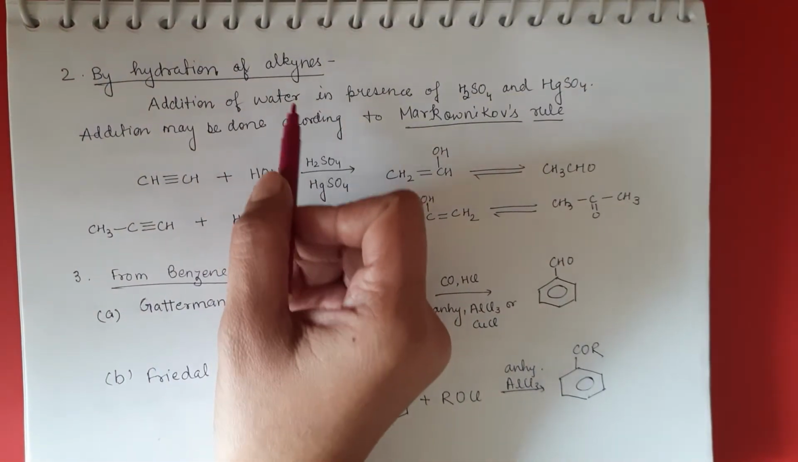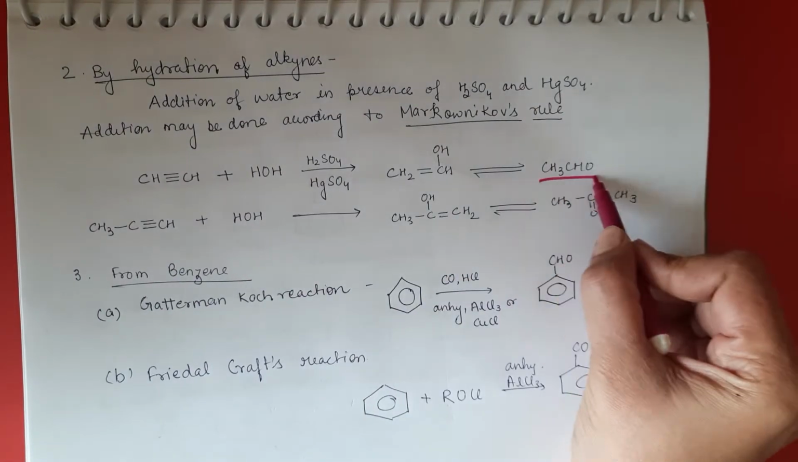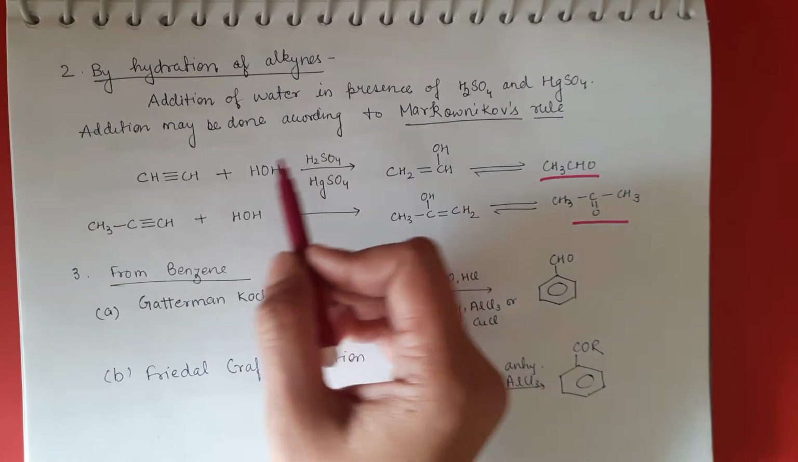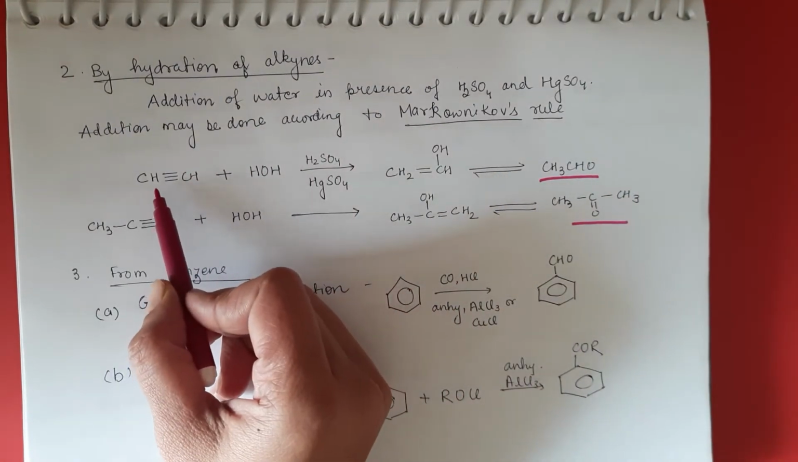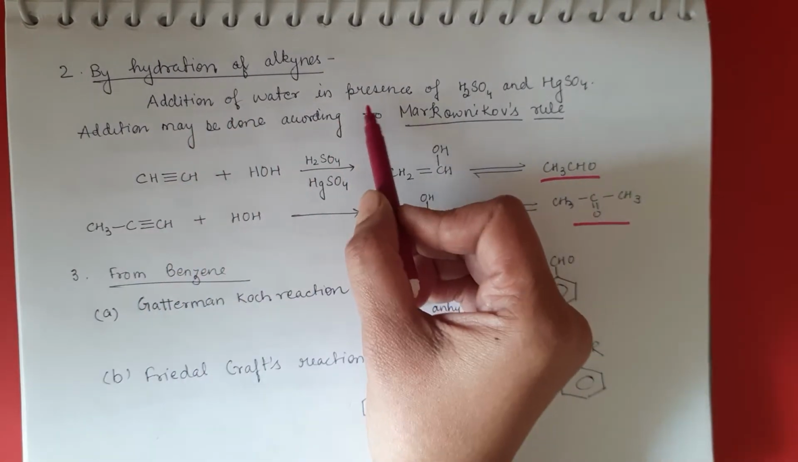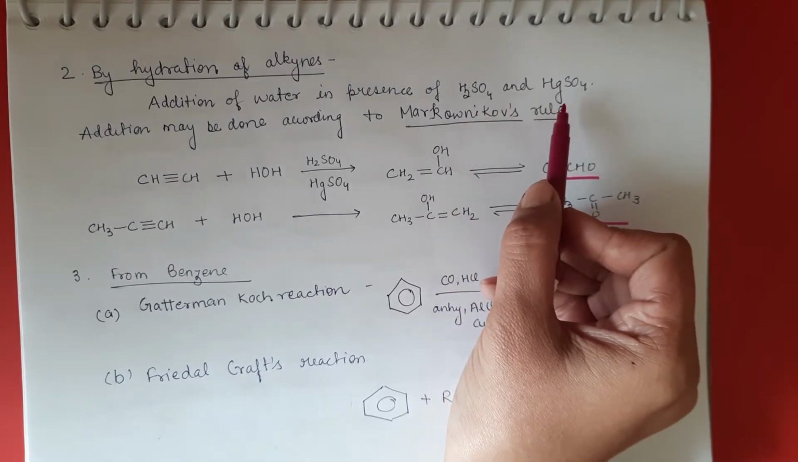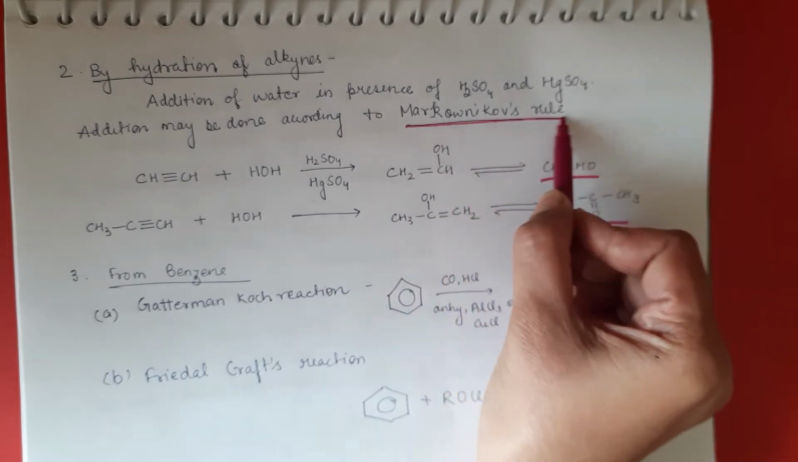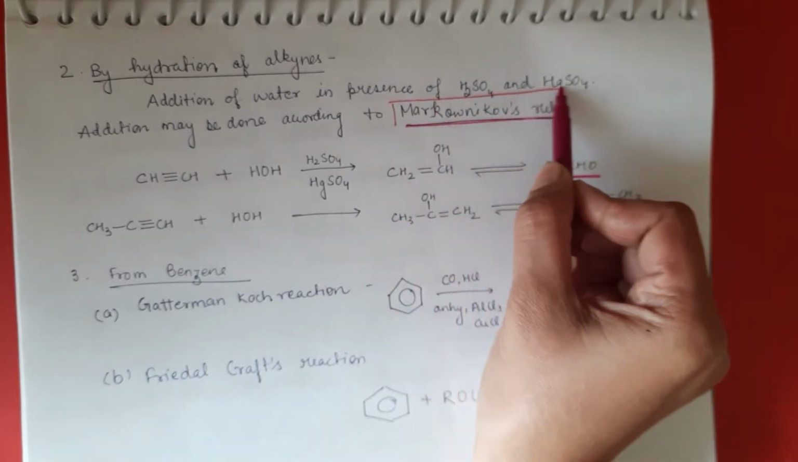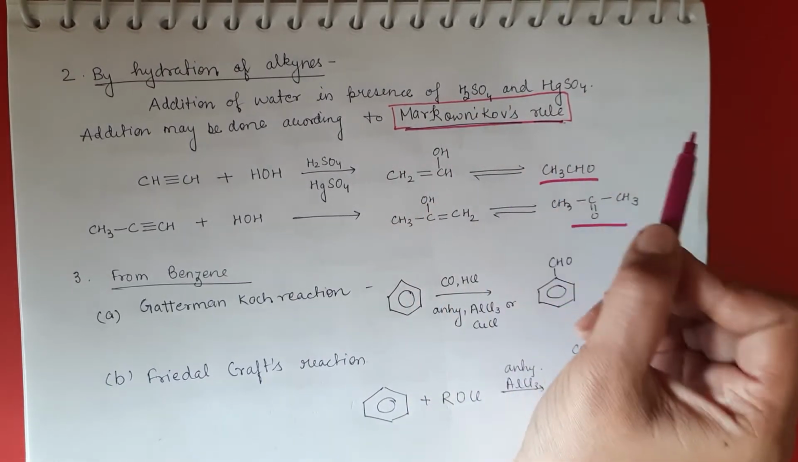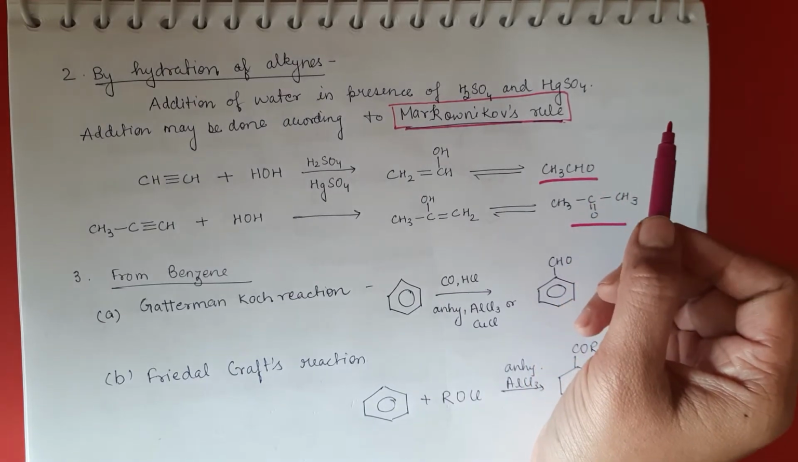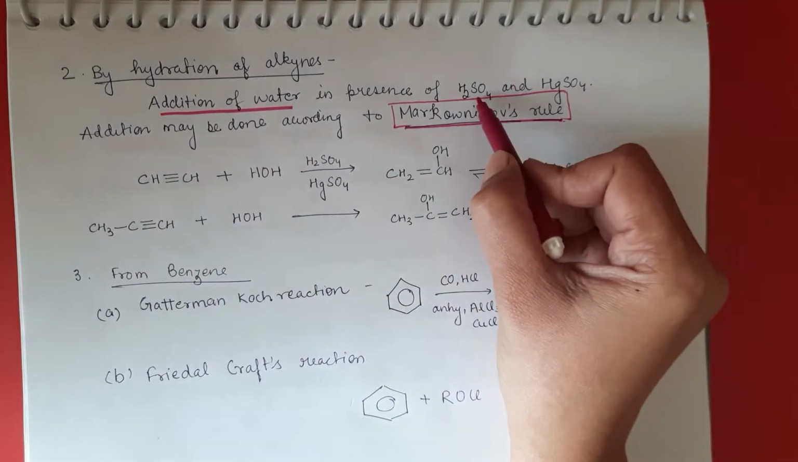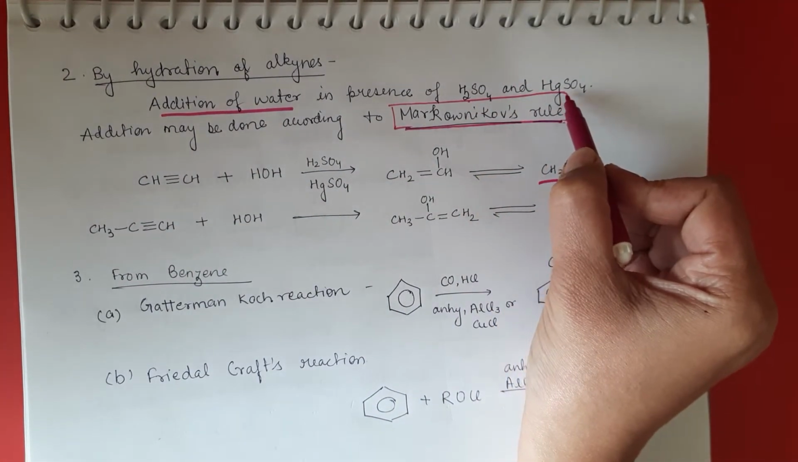So by hydration of alkynes also we can get aldehyde and ketone. So what is the procedure here? The procedure is that we treat with addition of water in the presence of H2SO4 and HgSO4, and the addition is done according to Markovnikov's rule. You have already studied this rule in class 11th also, that addition of water takes place in the presence of H2SO4 and HgSO4.